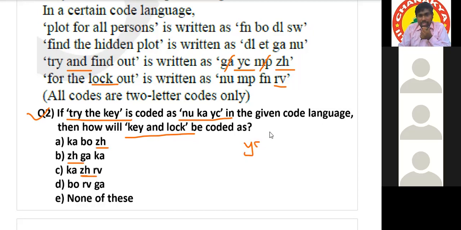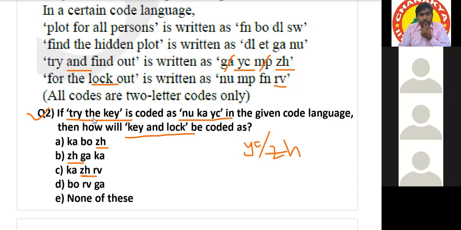For and, YC or ZH, anyone is given. We will take ZH because try the key does not have and, but it has YC. Try the key has YC, but it does not have and. In question number 2, try the key.